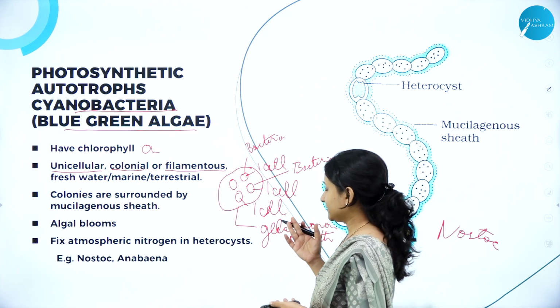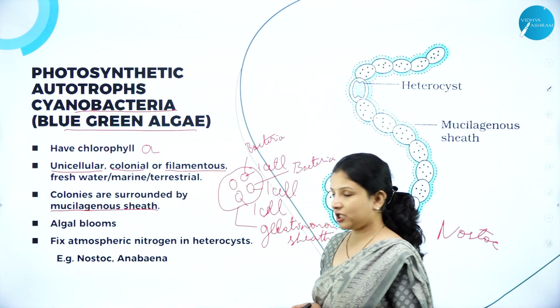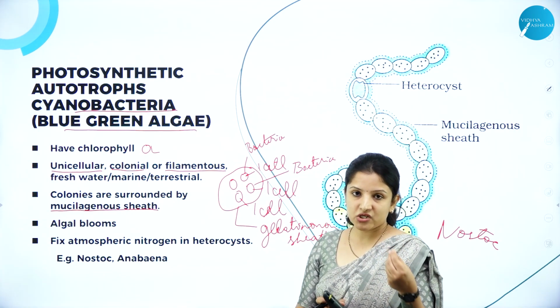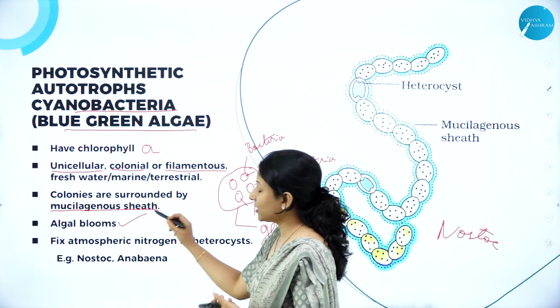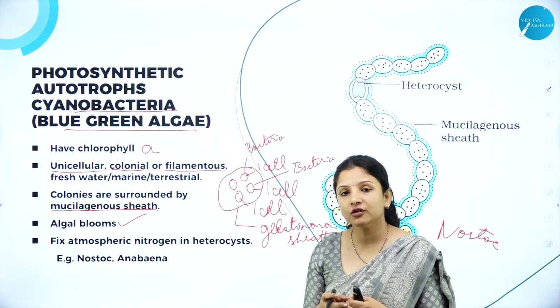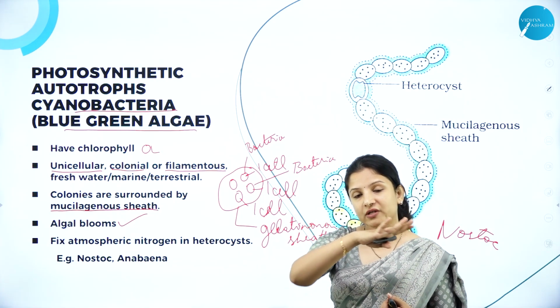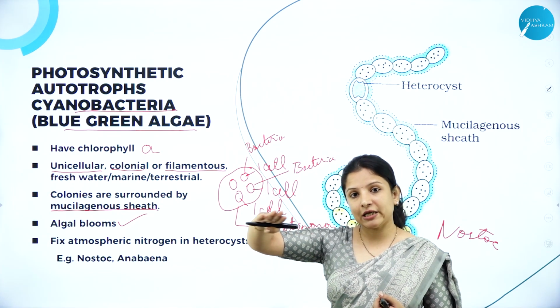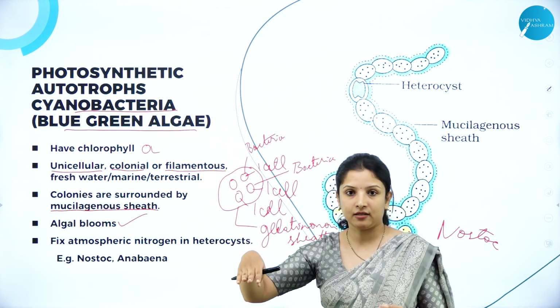Next, as I told you, the colonies are surrounded by a gelatinous or mucilaginous sheath, meaning they have a slimy sheath surrounding them. And together in groups, they can cause algal blooms. Like you might have seen on ponds, you can see a thin, slimy green color entirely covering the pond or the lake.